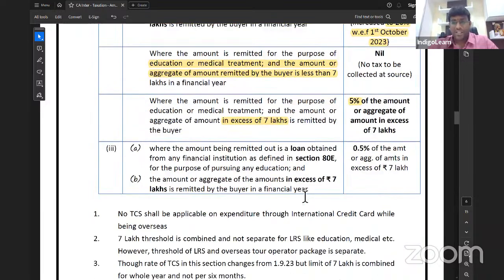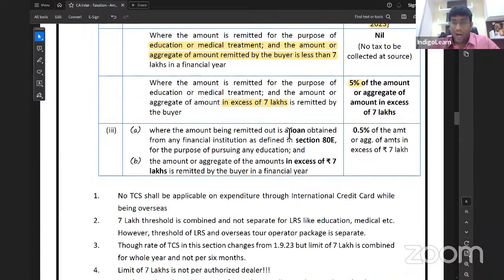And the last but not the least, where the amount being remitted out is a loan obtained from a financial institution as defined in section 80. Something like we have taken an education loan. That amount we are sending outside India to the foreign university for the purpose of pursuing education. But this is not own money. This is not own funds. These funds, what we have transferred outside, are out of the loan we have taken from a financial institution.